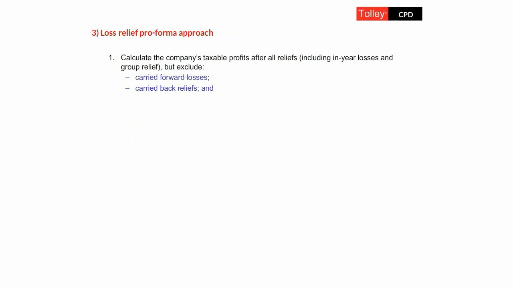Obviously, chronologically, you probably wouldn't be doing that anyway at the moment because those losses haven't yet been incurred. And ignoring any post-31st of March 17 carry-forward losses that are going to be claimed from other group companies. We're not interested in that right now. We're just interested in the basic profit for the current period, ignoring brought-forward losses.